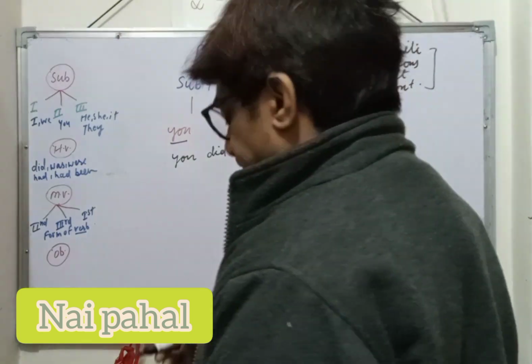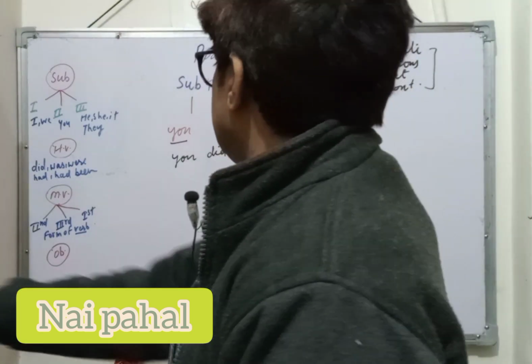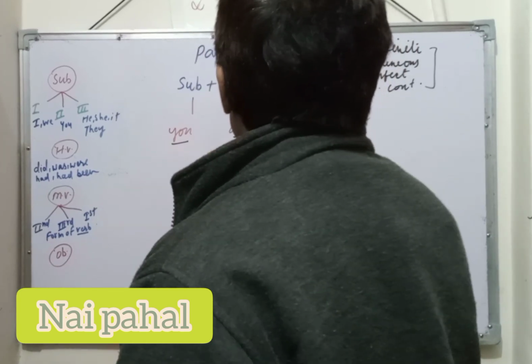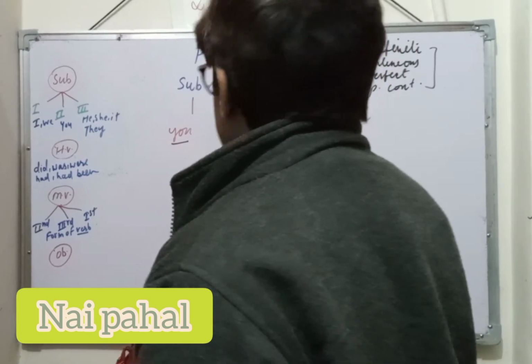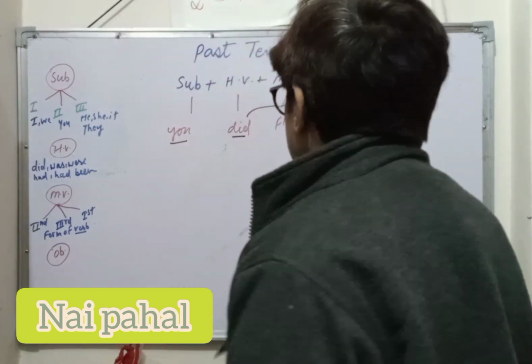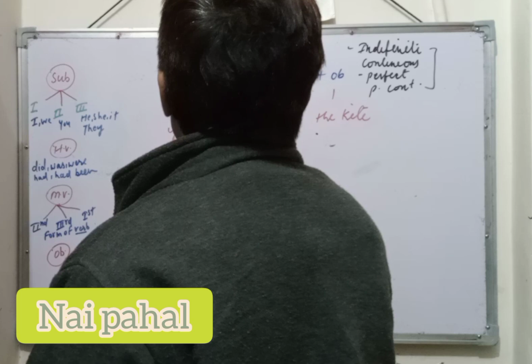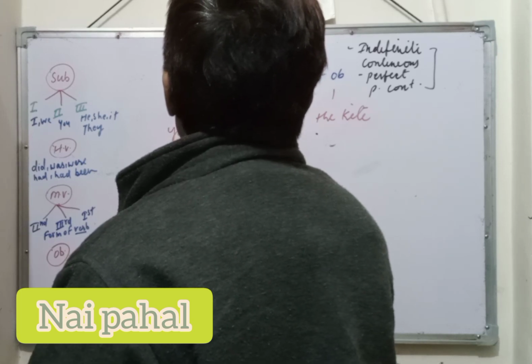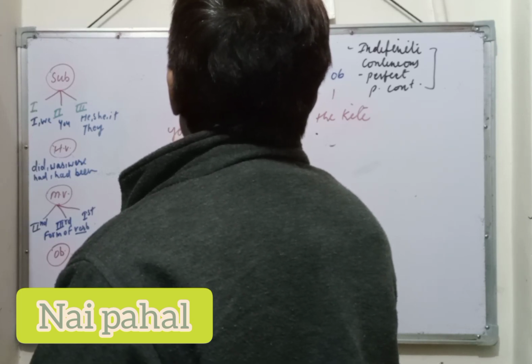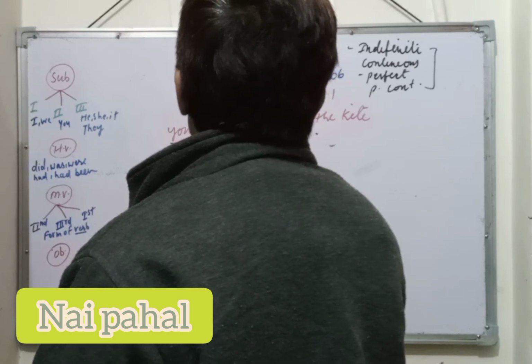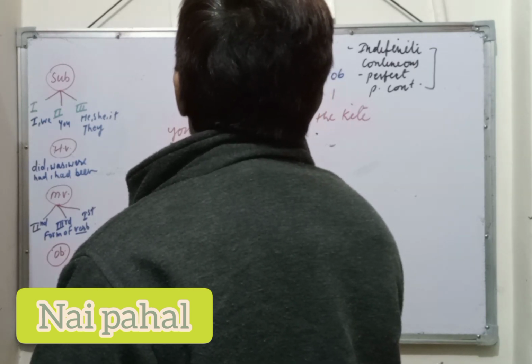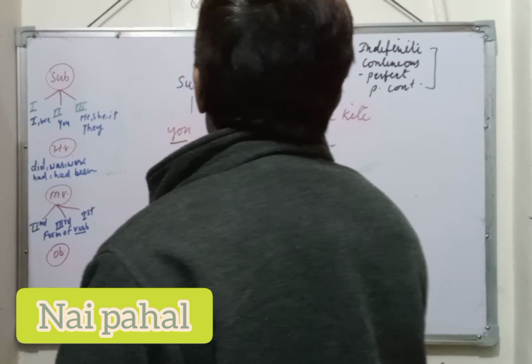Suppose you want to change the sentence into the interrogative, so what will the sentence be? Very simple method. Did will come before you. Did you fly the kite? Okay?